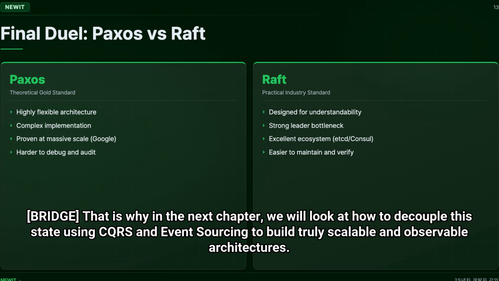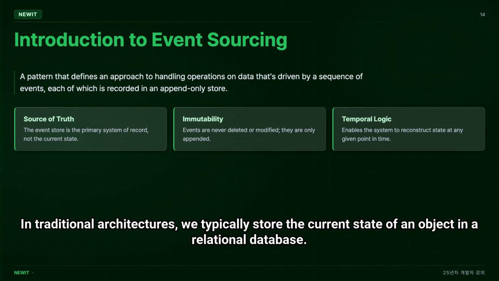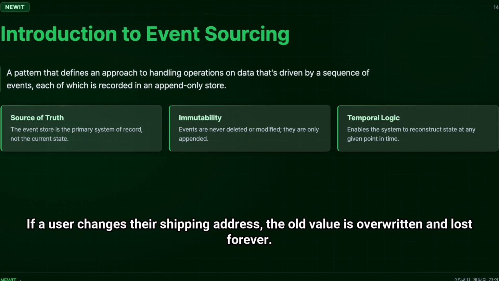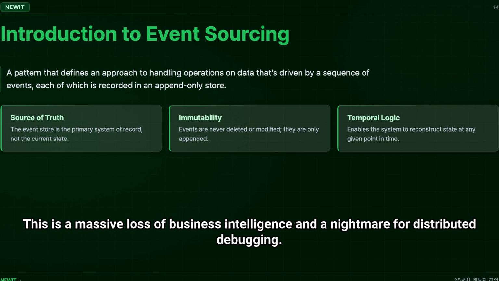That is why in the next chapter, we will look at how to decouple this state using CQRS and event sourcing to build truly scalable and observable architectures. In traditional architectures, we typically store the current state of an object in a relational database. If a user changes their shipping address, the old value is overwritten and lost forever. This is a massive loss of business intelligence and a nightmare for distributed debugging.